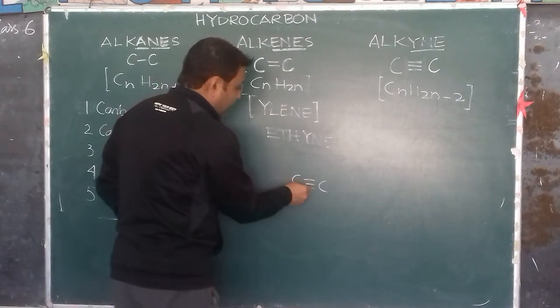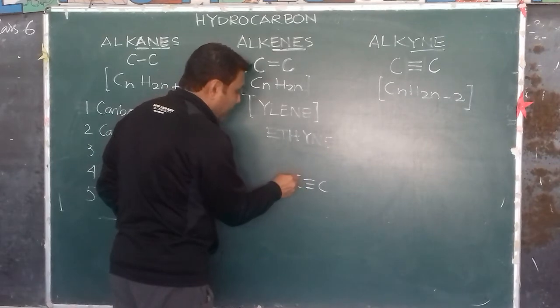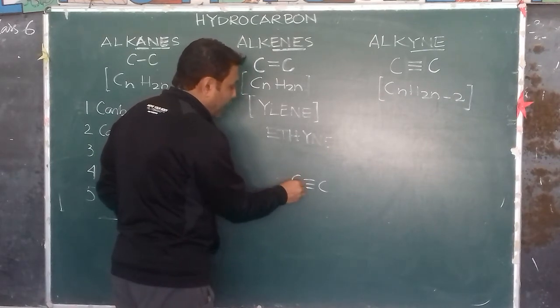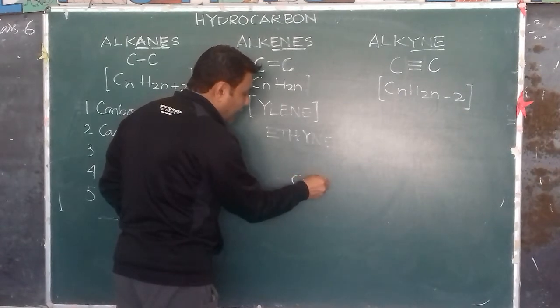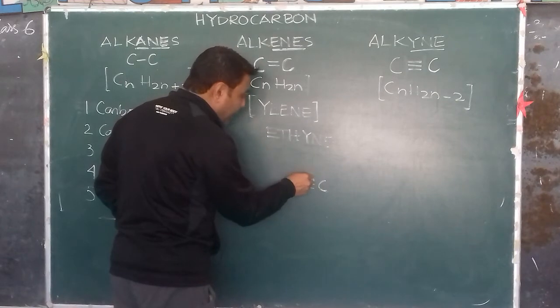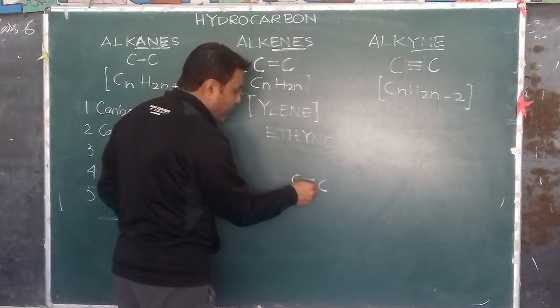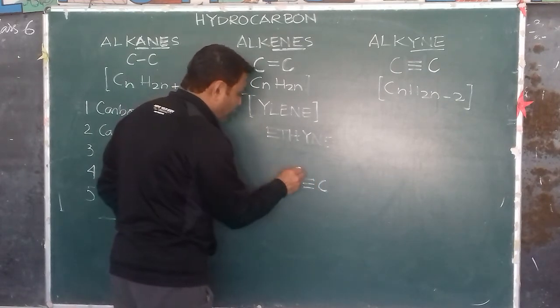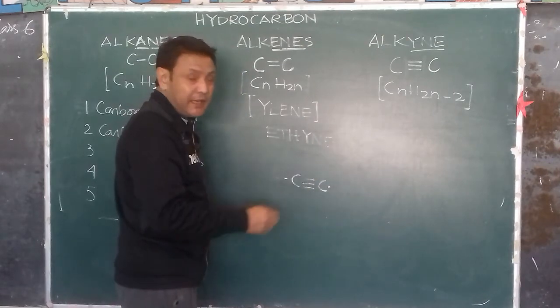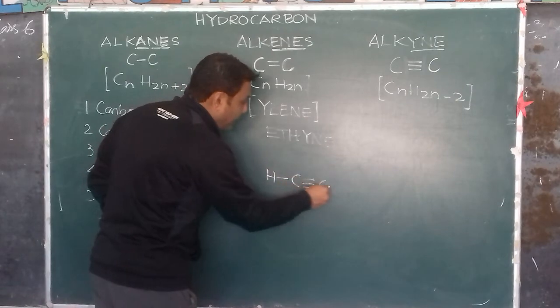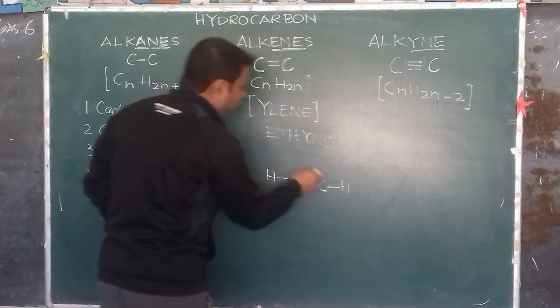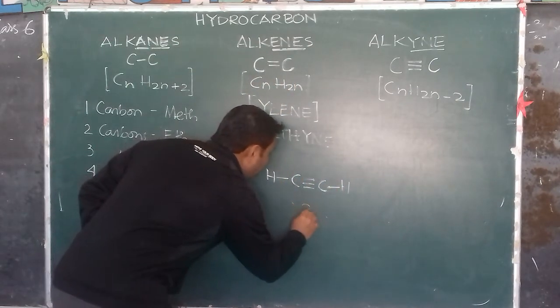Now, you know that carbon atoms have 4 electrons in the outermost shell. Three electrons in each of the two carbon atoms are engaged in forming the triple bond. So only 1 electron is free in each carbon atom, and therefore 1 hydrogen forms a single bond with each carbon.